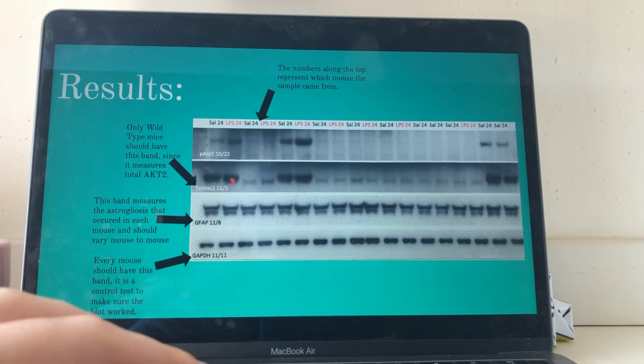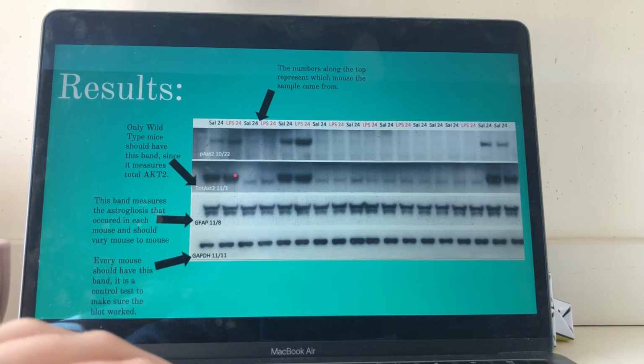In this case, these first two are wild type mice, and then these two over here are also wild type mice, and then all the way down the last two are as well. We can tell because they have darker bands of AKT2, they're more dense, which means they have it present. The rest of these mice then are knockout.